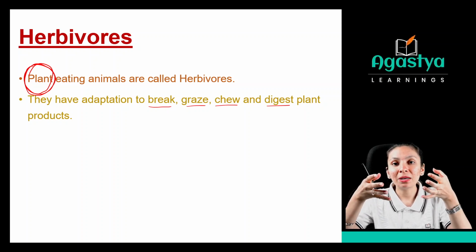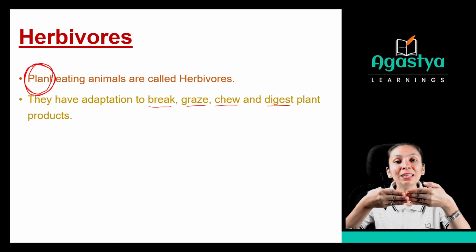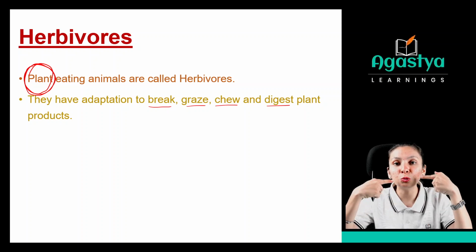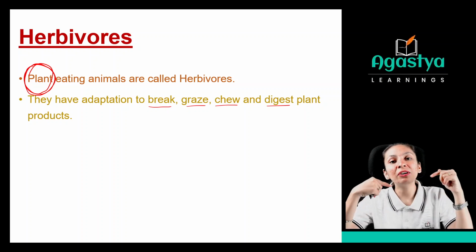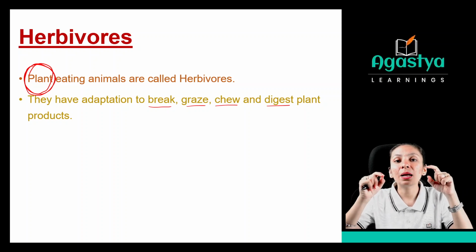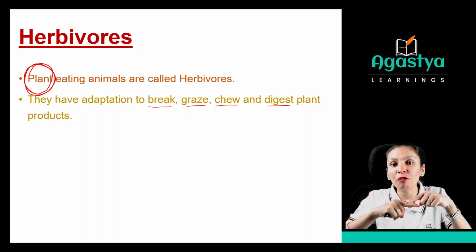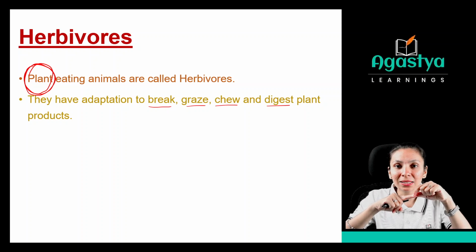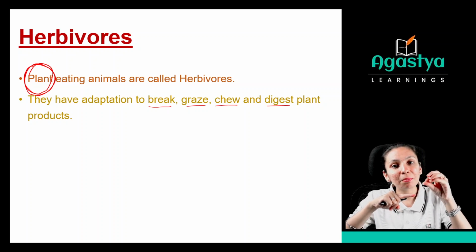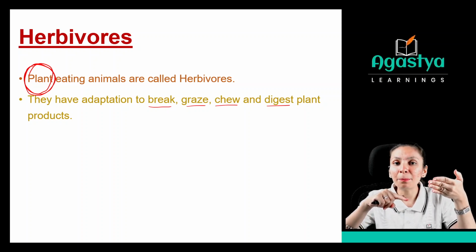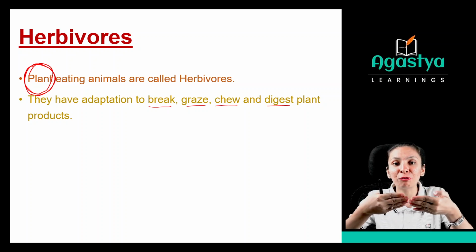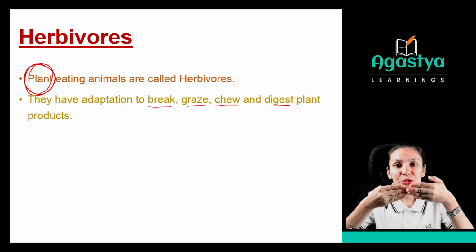So to get the nutrition, these steps are required. First, you are adapted to take this food. Then you have adaptations to chew this food in your mouth. And after that, your body should get adapted to digest that kind of food. Now you know about digestion. Digestion means what are the components present in that kind of food. You should get those proportions, right?